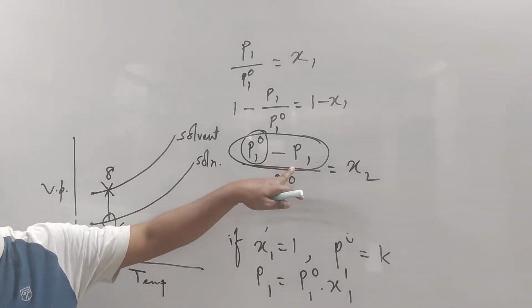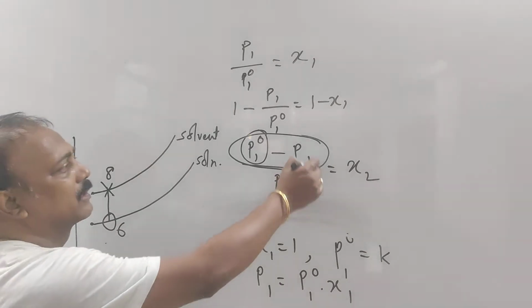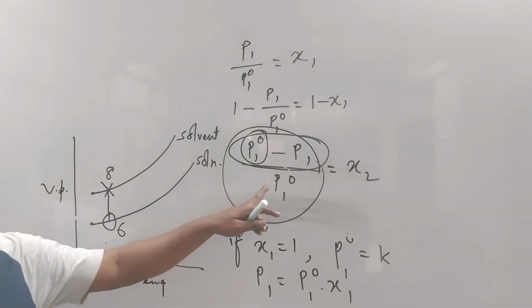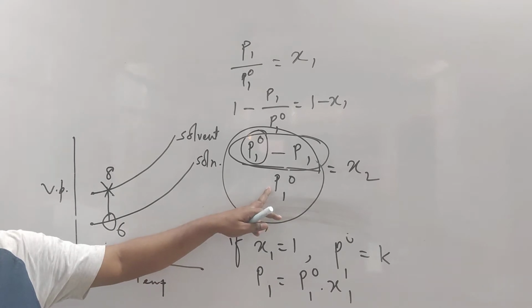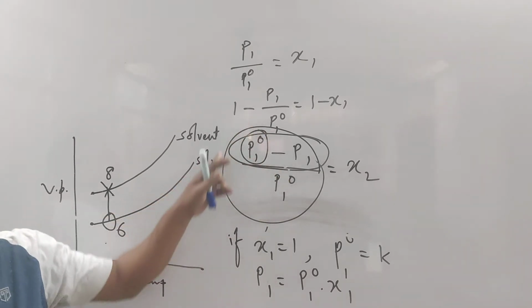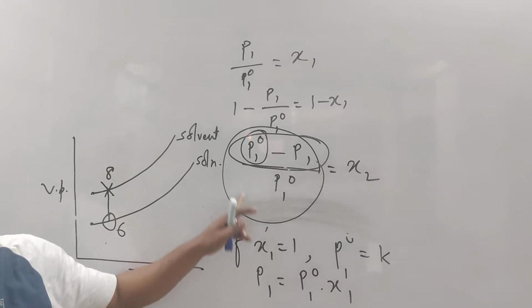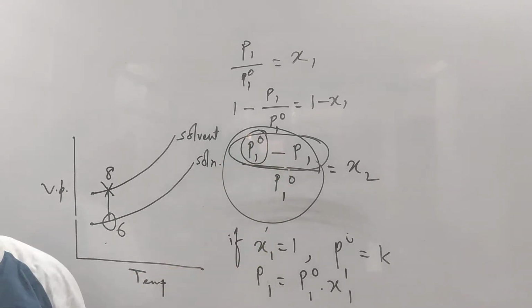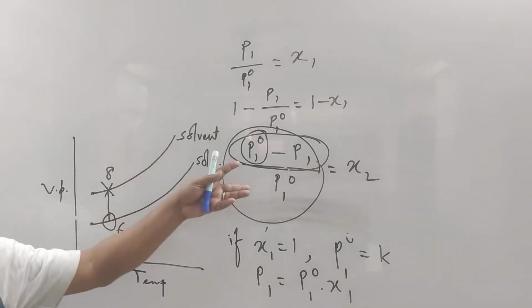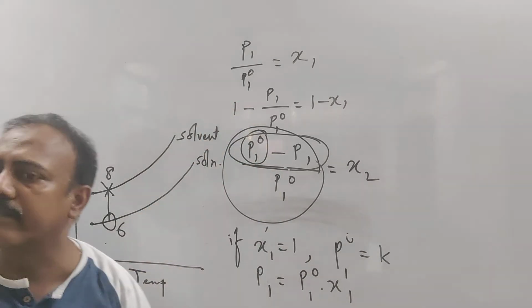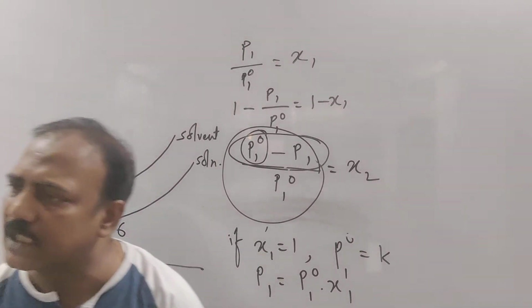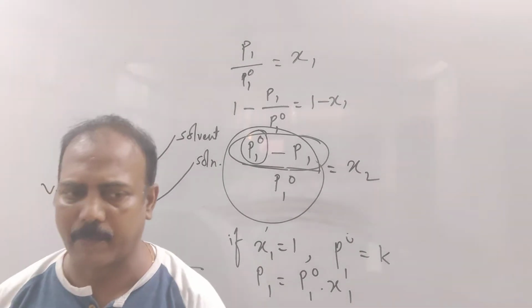Only the numerator is known as lowering of vapor pressure. This whole thing, lowering of vapor pressure divided by the vapor pressure of the pure solvent, obviously doesn't have any unit. Because this is a pressure unit and this is also a pressure unit, that will be cancelled. This is just a value. The whole thing is called relative lowering of vapor pressure.